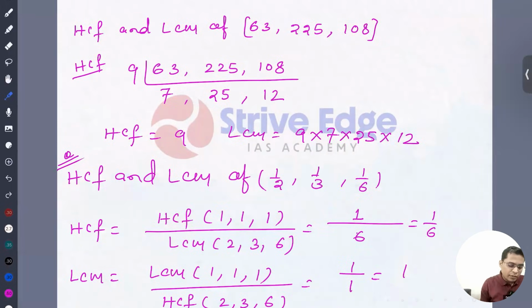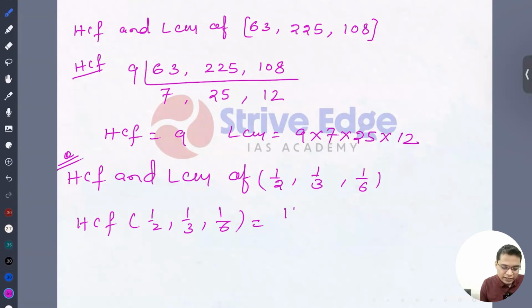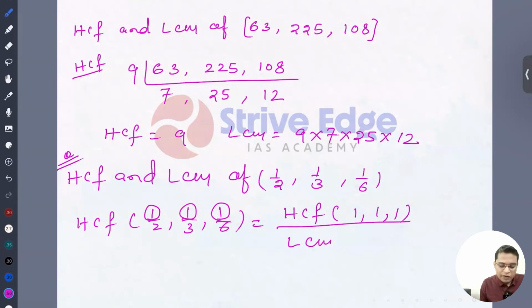Now we are going to see LCM and HCF of fractions, which is very important because they are asking it in multiple examinations. Please listen very carefully. If it asks for the HCF of 1 by 2, 1 by 3, 1 by 6, how are you going to write it? You are going to write the HCF of the numerators. What are the numerators? 1, 1, 1. Then we'll take the LCM of the denominators.